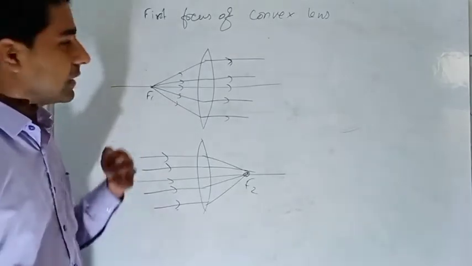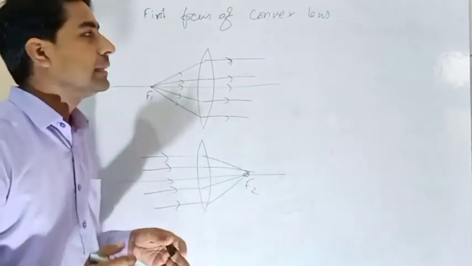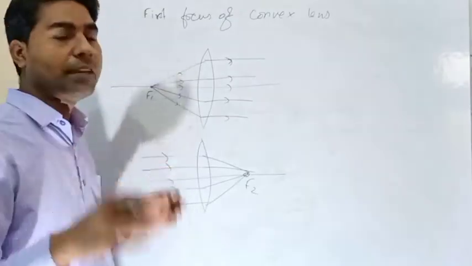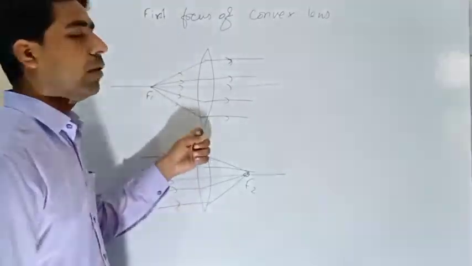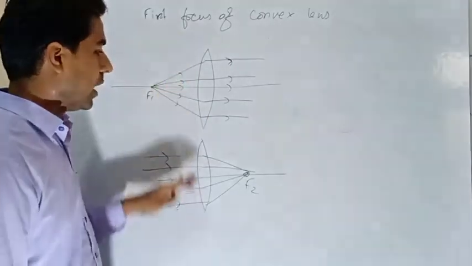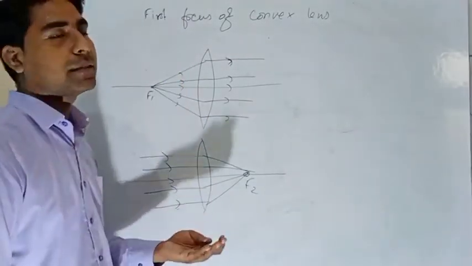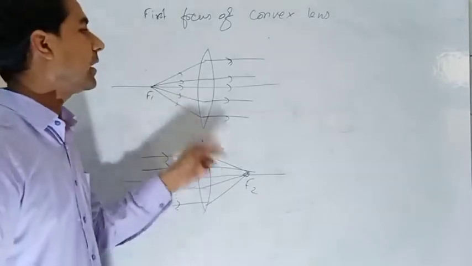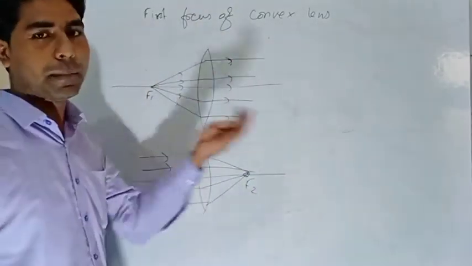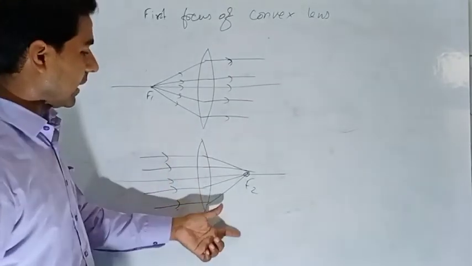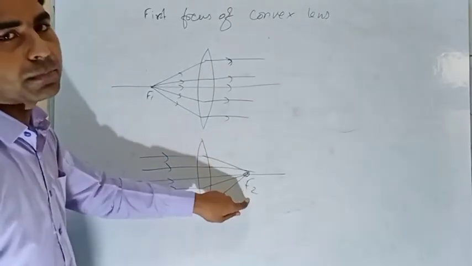Why am I discussing the same thing again? Because the topic is the same and the definition will be the same; the only change will be the lens. So we are going to replace the lens, but the definition must be the same: for the first focus, after refraction the rays must be parallel, and for the second focus, after refraction the rays must meet at a point.